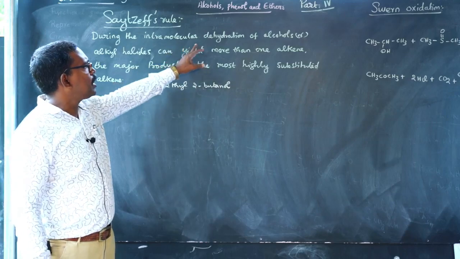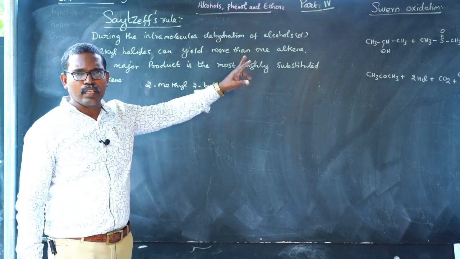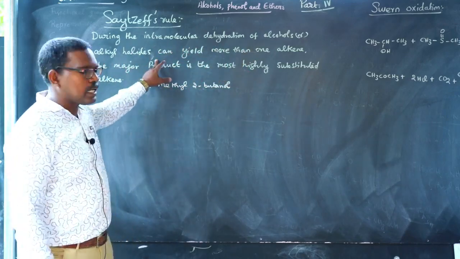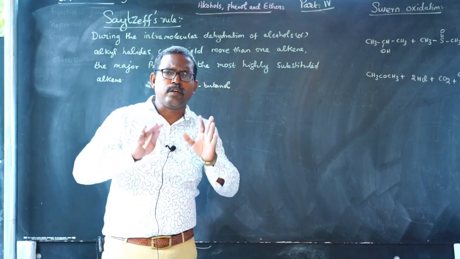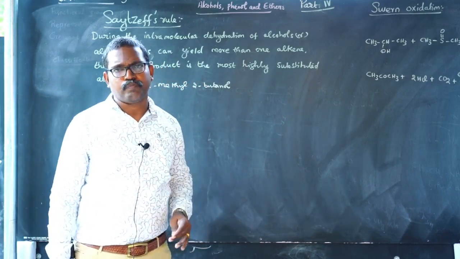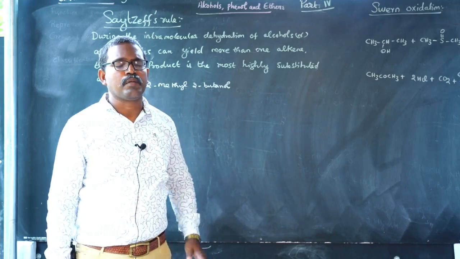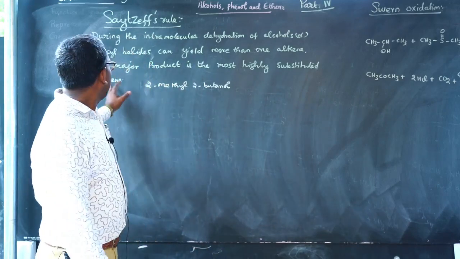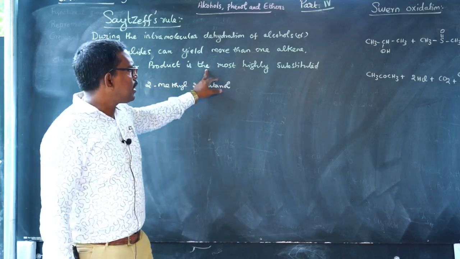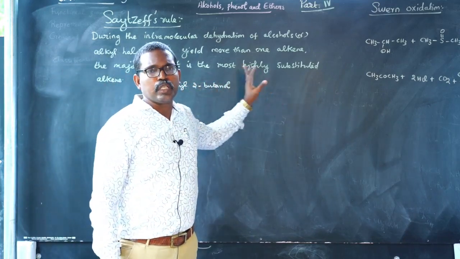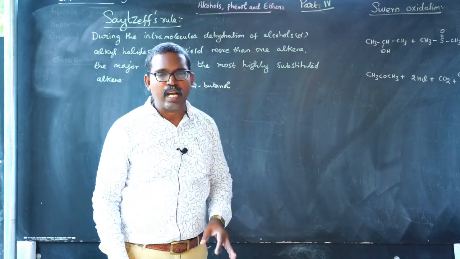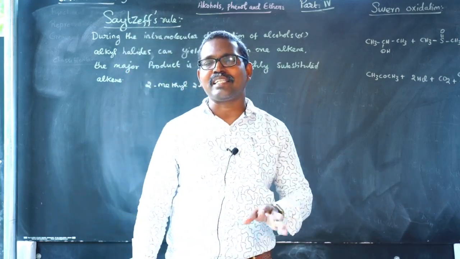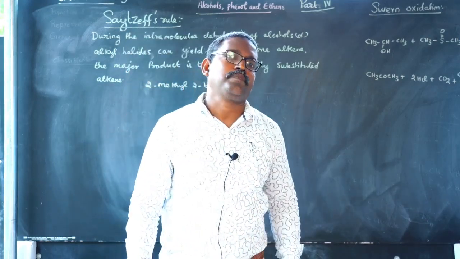During the intramolecular dehydration of alcohols or alkyl halides, more than one product can form, especially alkenes. The major product is the most highly substituted alkene.